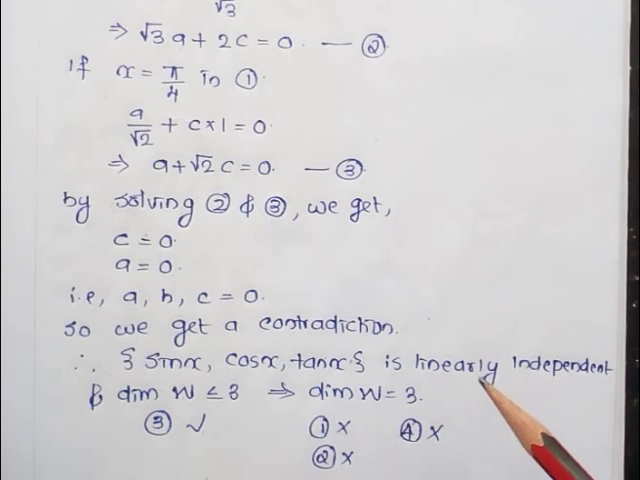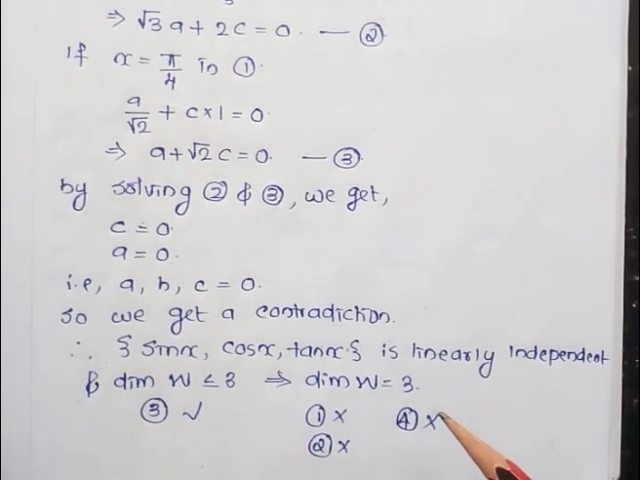So we get that the set {sin x, cos x, tan x} is linearly independent and the dimension of W is less than or equal to 3. From these two we can conclude that the dimension of W is equal to 3. So the third option is the correct one, and the remaining options number 1, 2 and 4 are wrong. So the dimension of W is 3. The correct option is option number 3.